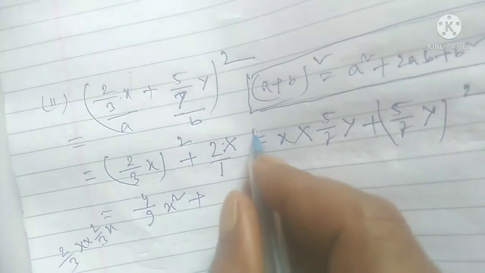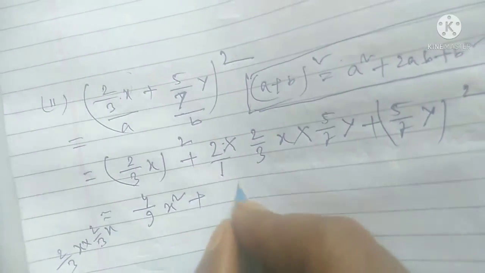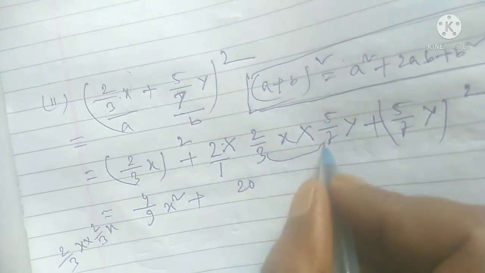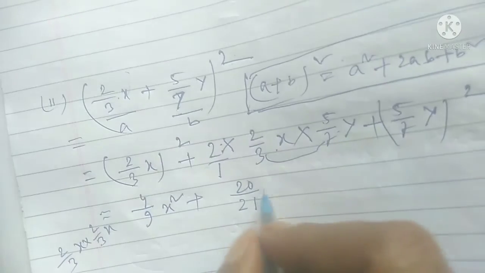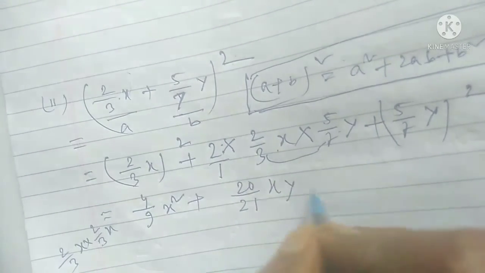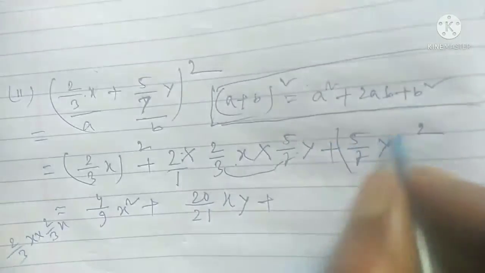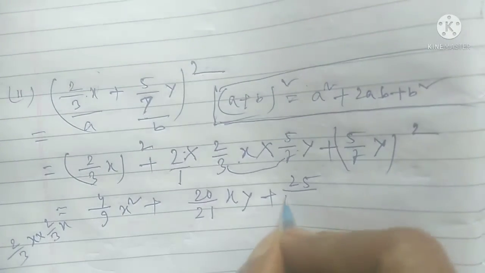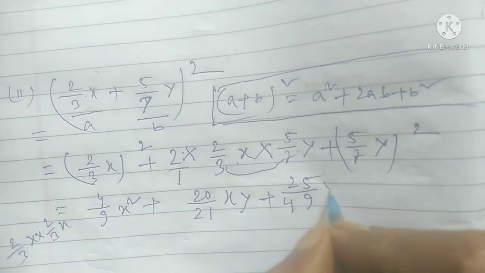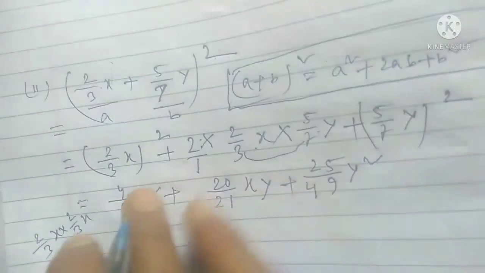So 2 times 5 times 2 is 20, 3 times 7 is 21, x and y multiplied gives xy. Again 5 square means 25 and 7 square means 49, and y square. So our answer is done.